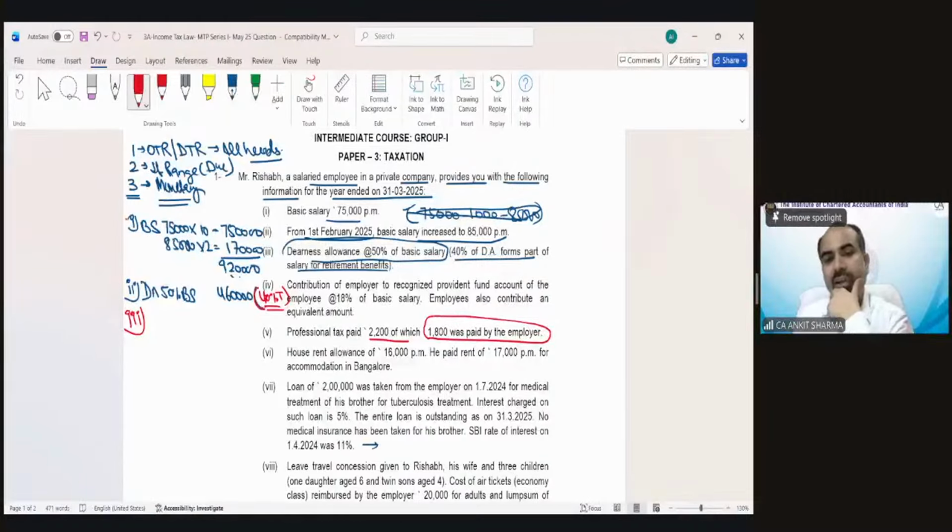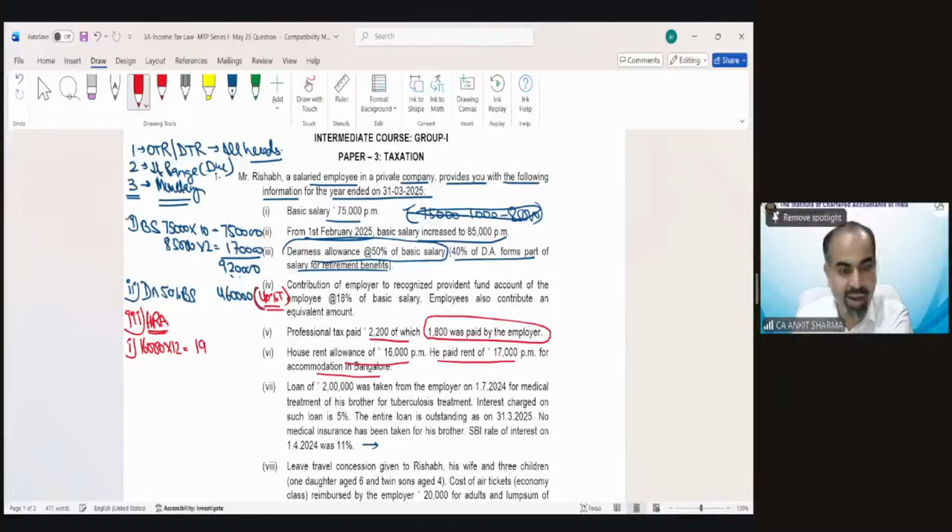Now, house rent allowance. Yes, this is my monetary payment. He paid rent of 17,000 per month for accommodation in Bangalore. So now you have to do the house rent allowance calculation. For the purpose of house rent allowance, first point is HRA received. That would be 16,000 into 12.